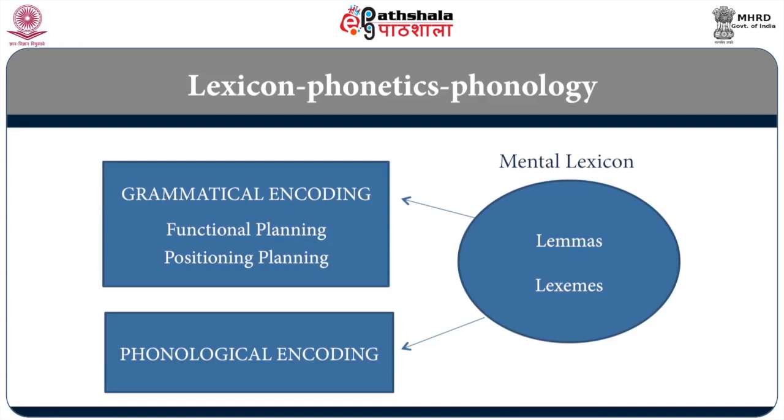Based on the speech error data, one of the earliest models developed was by Garrett, and in this model, to your right is the mental lexicon. Garrett basically says that before we can produce a sentence, a distinction must be made between grammatical encoding and phonological encoding. Remember, phonology has to do with sounds. Grammatical encoding is at a higher level, and then comes phonological encoding. Grammatical encoding involves functional planning and positional planning.